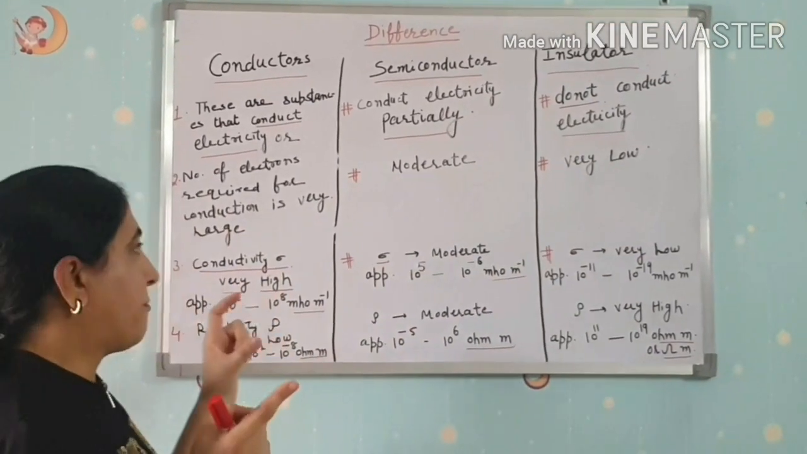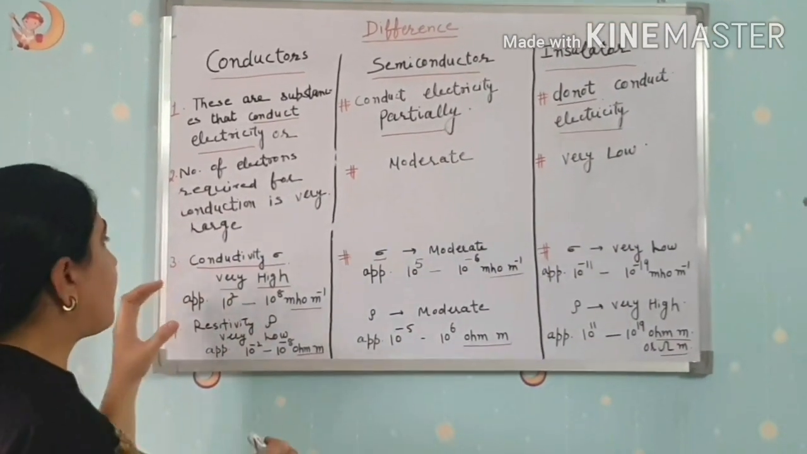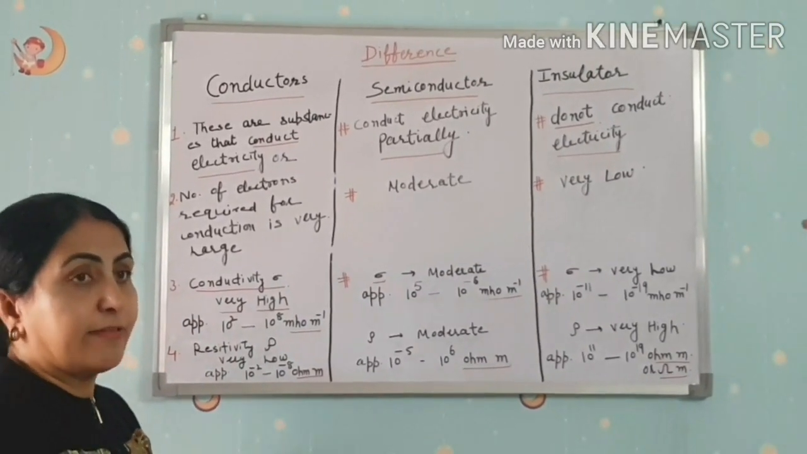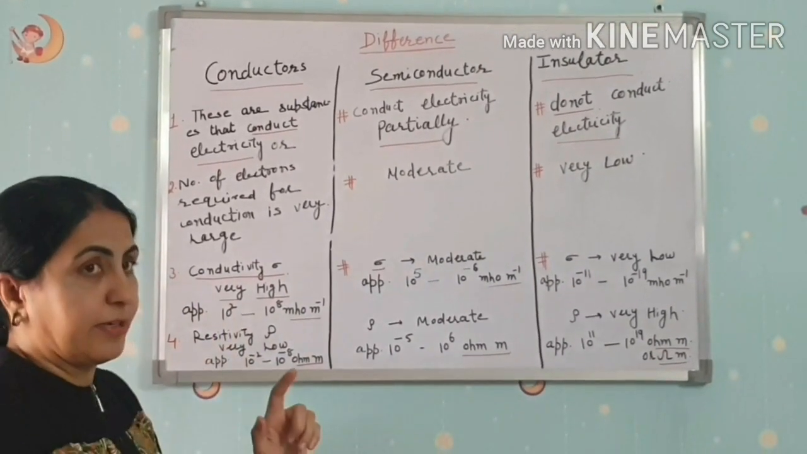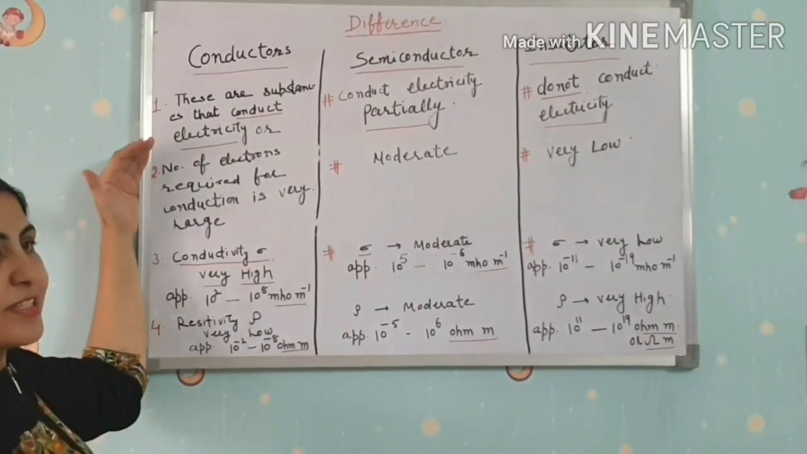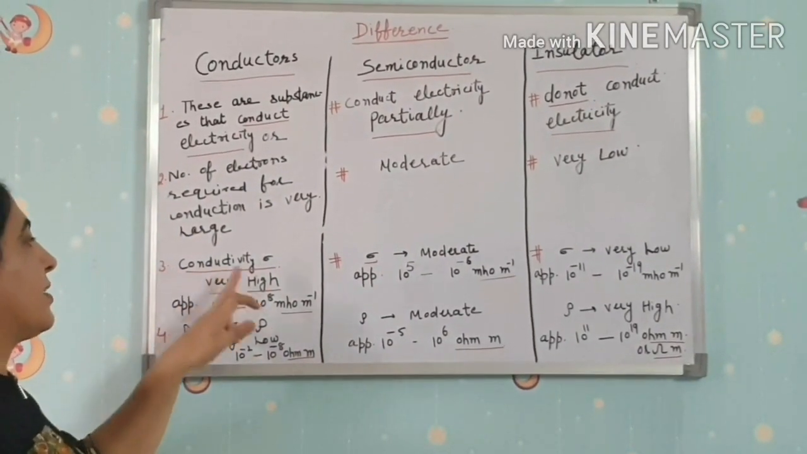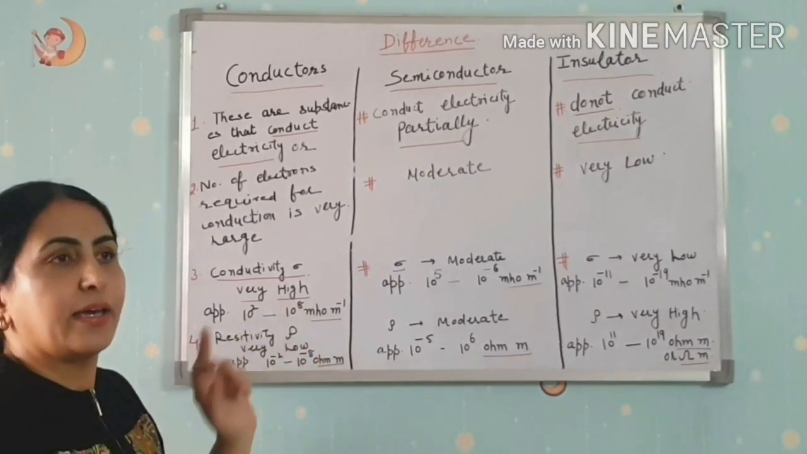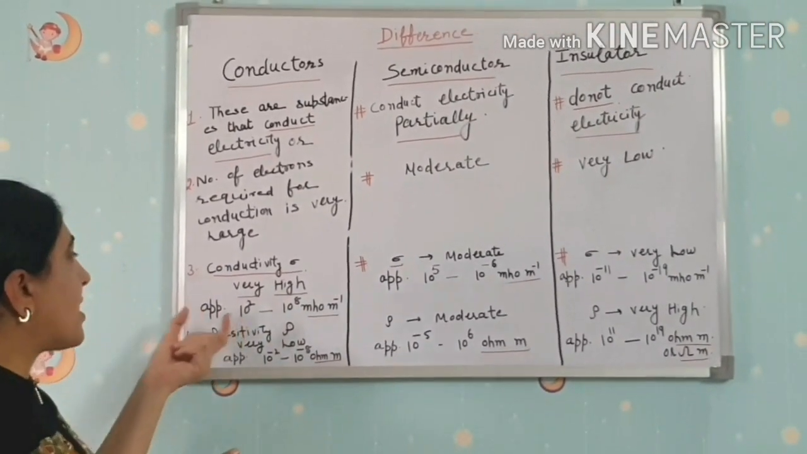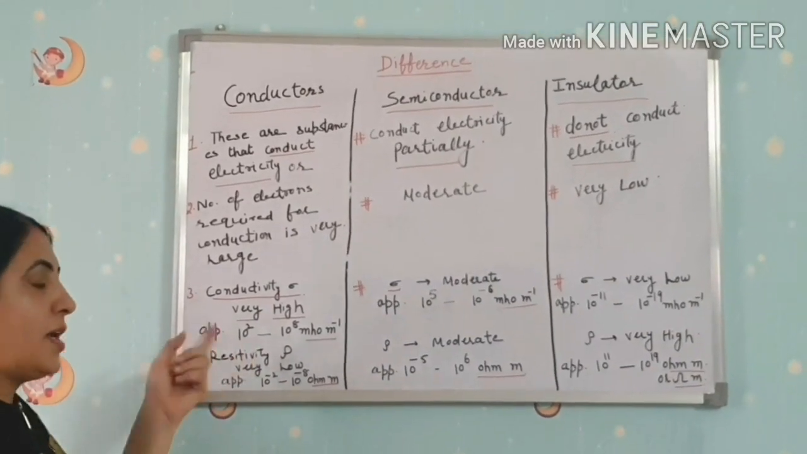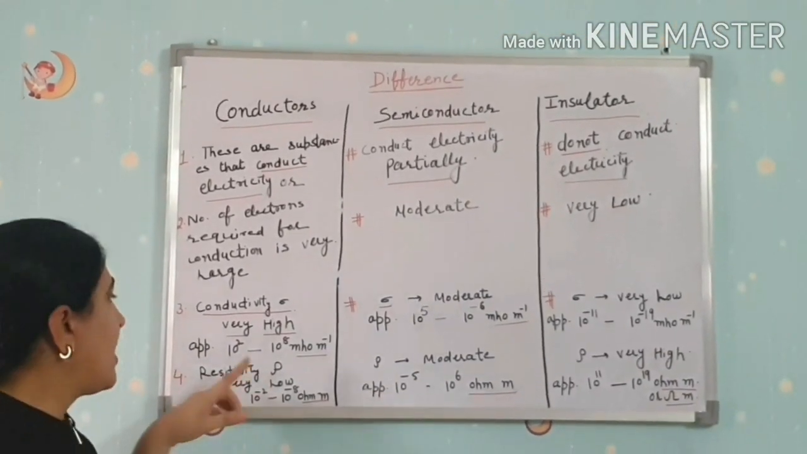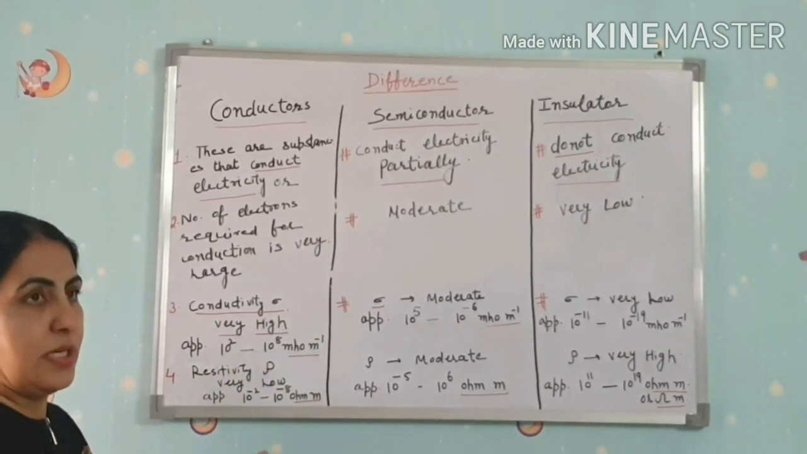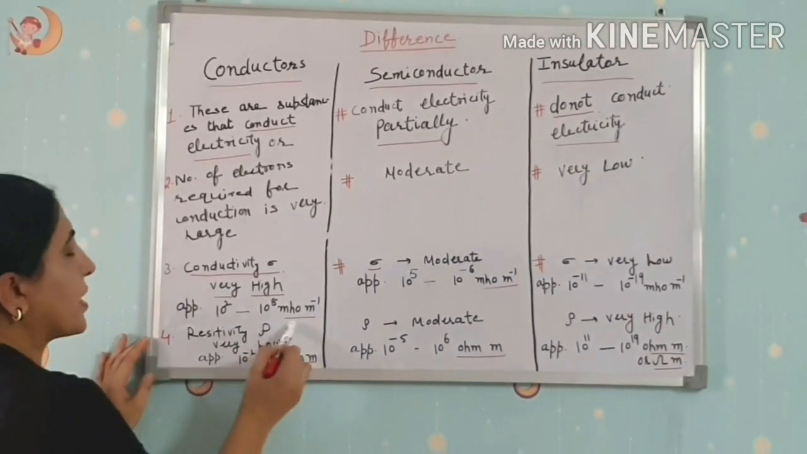Okay? Two differences. Then the third difference is about the electrical properties, conductivity and resistivity. First, conductivity. Conductors conduct electricity, so their conductivity is very high, approximately between 10 raised to power 2 to 10 raised to power 8 mho per meter. This is not exact, it is approximate. Clear? This is the range.